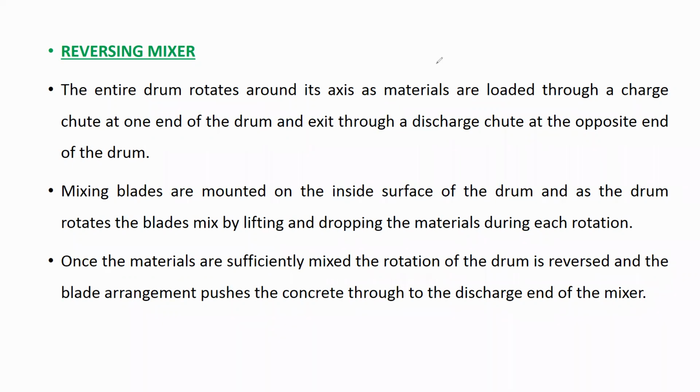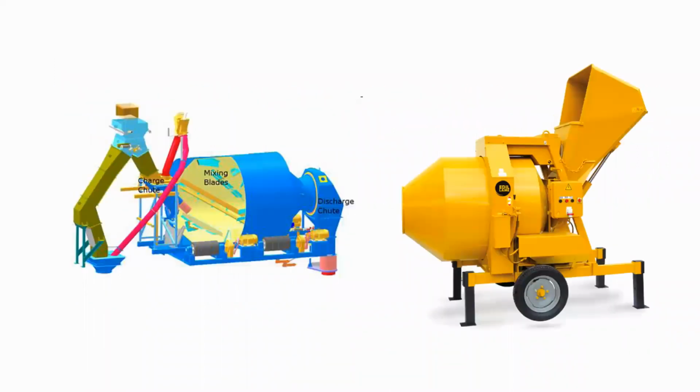Okay, so I'll explain all these points with the help of a figure. You can see here there are two types of reversing drums. Let me explain this one. Here you have two openings again. This opening is for charging of the drum, and this opening is for discharging of the drum. Here we will put the ingredients, and these ingredients will be transferred into the machine.